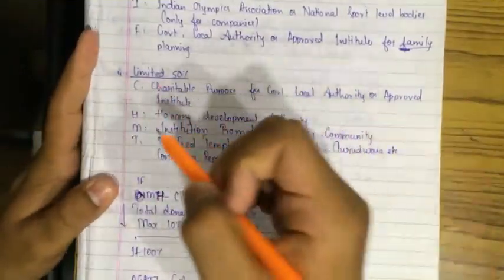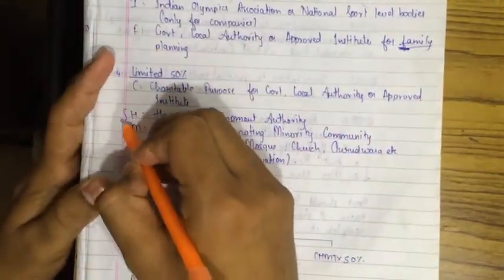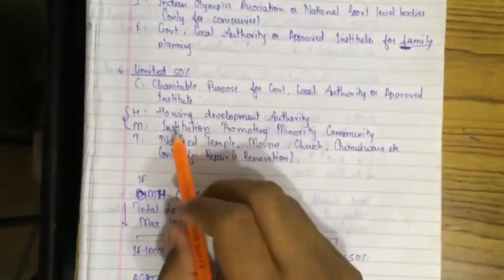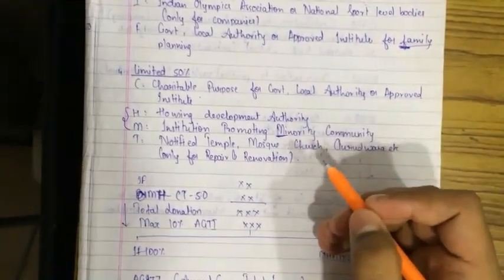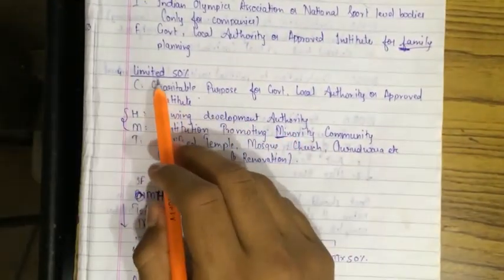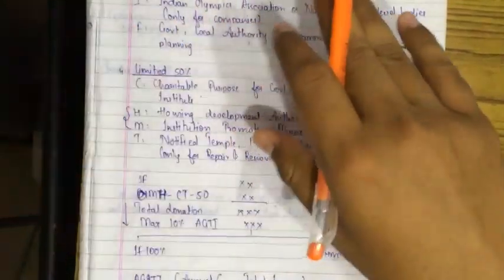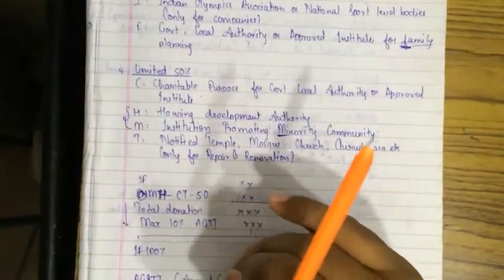The limited 50% code was MHCT. So first understand what M is. M is institution promoting minor community. If we are donating to an institution promoting minor community, then we get limited 50% deduction for that donation. How to calculate that we will learn at the end of this video.